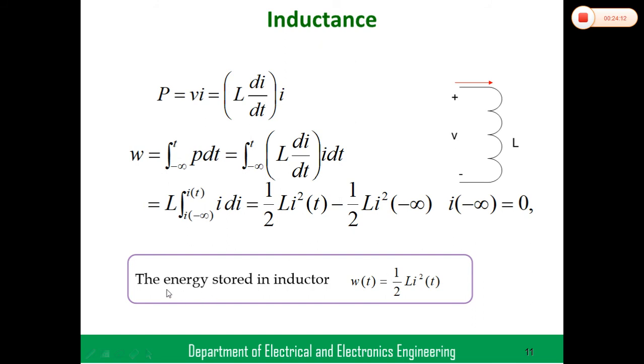That's why I mentioned the energy stored in an inductor is W equal to 1 by 2 L i square in terms of time. The initial conditions in the steady state are always 0. That's why W equal to 1 by 2 L i square. As I already mentioned, the passive elements inductor and capacitor are energy storage elements. The energy stored in an inductor is W equal to 1 by 2 L i square.